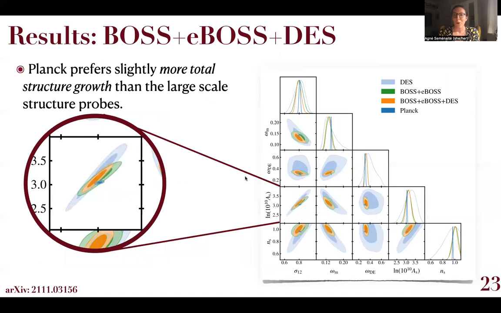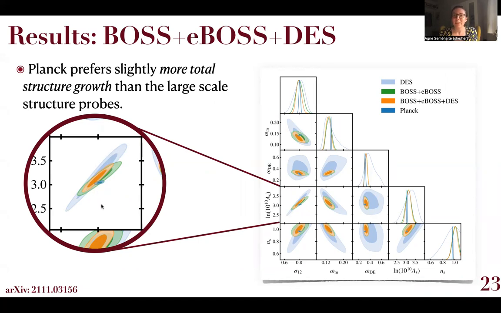However, that doesn't mean that all is well and great in our physical parameter space. Now I would like to draw your attention to AS and sigma 12. Here, both DES on its own and its combination with BOSS and eBOSS, here in orange, are roughly just over 2 sigma in tension or in some discrepancy with Planck's preferred values.